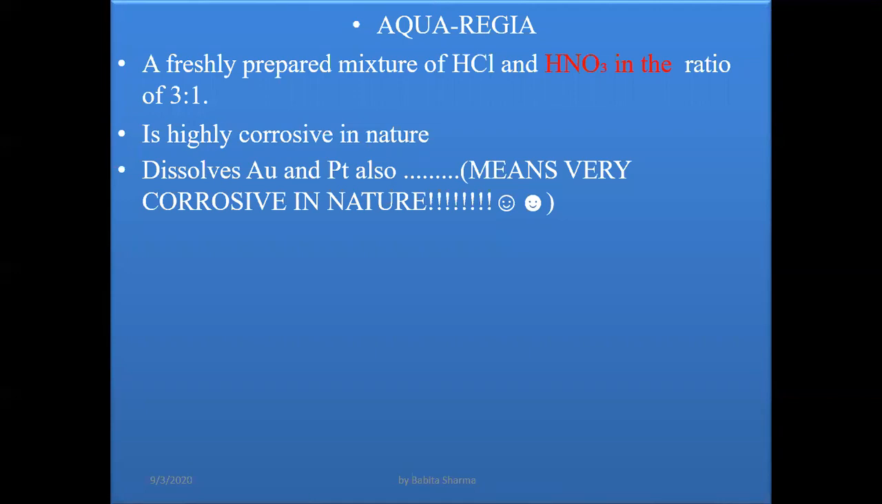Now, aqua regia. What is aqua regia? It's a very important question which comes in 1 mark MCQs in the final exams of 10th class. Aqua regia is a freshly prepared mixture of two acids: hydrochloric acid and nitric acid, taken in the ratio of 3:1. It is highly corrosive in nature, and it dissolves gold and platinum, and helps in the cleansing of gold and silver.